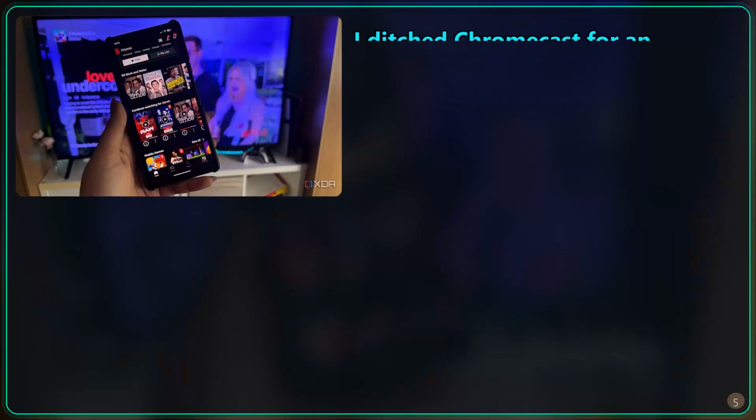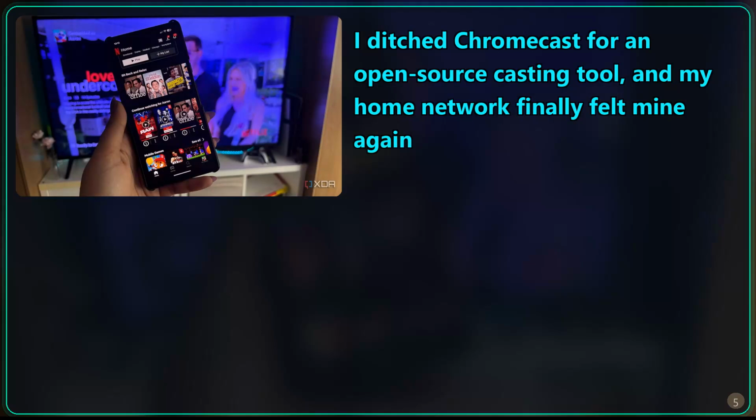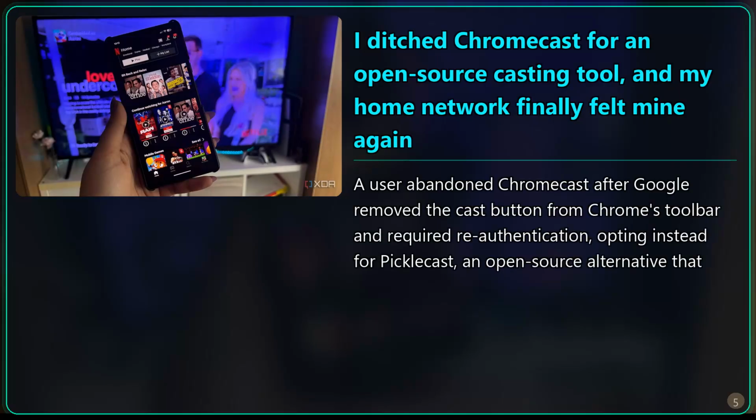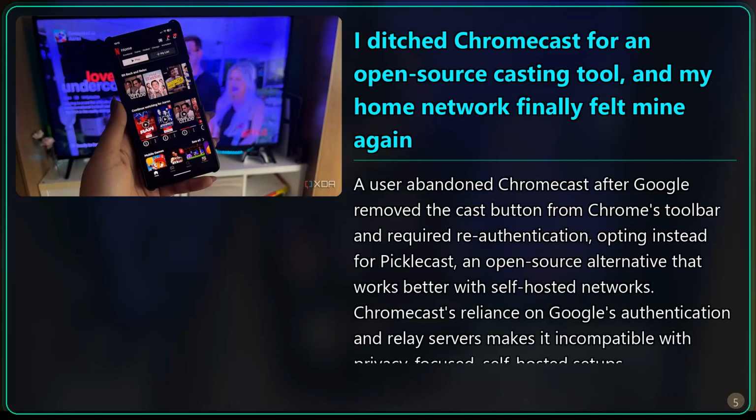I ditched Chromecast for an open-source casting tool, and my home network finally felt mine again. A user abandoned Chromecast after Google removed the cast button from Chrome's toolbar and required re-authentication, opting instead for Piclicast, an open-source alternative that works better with self-hosted networks. Chromecast's reliance on Google's authentication and relay servers makes it incompatible with privacy-focused, self-hosted setups.